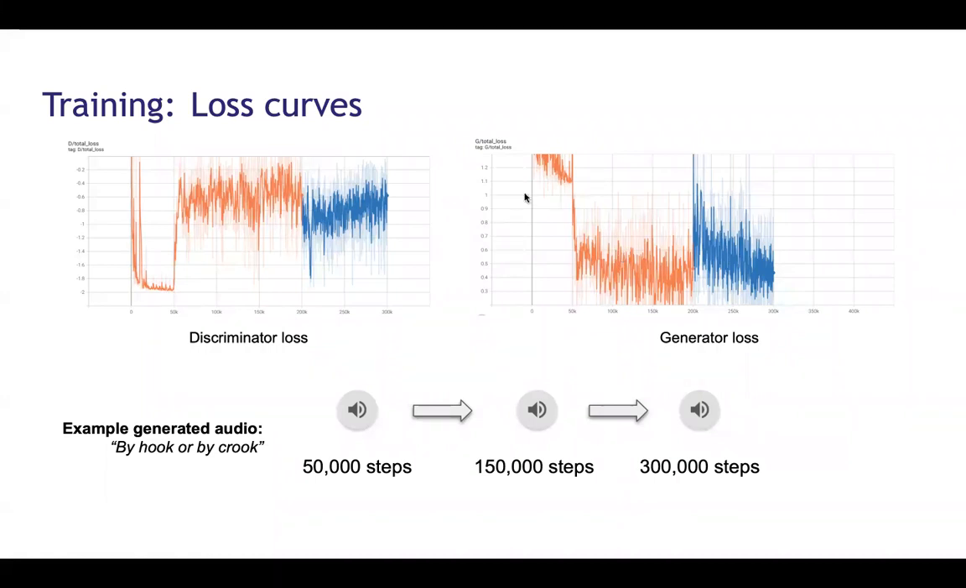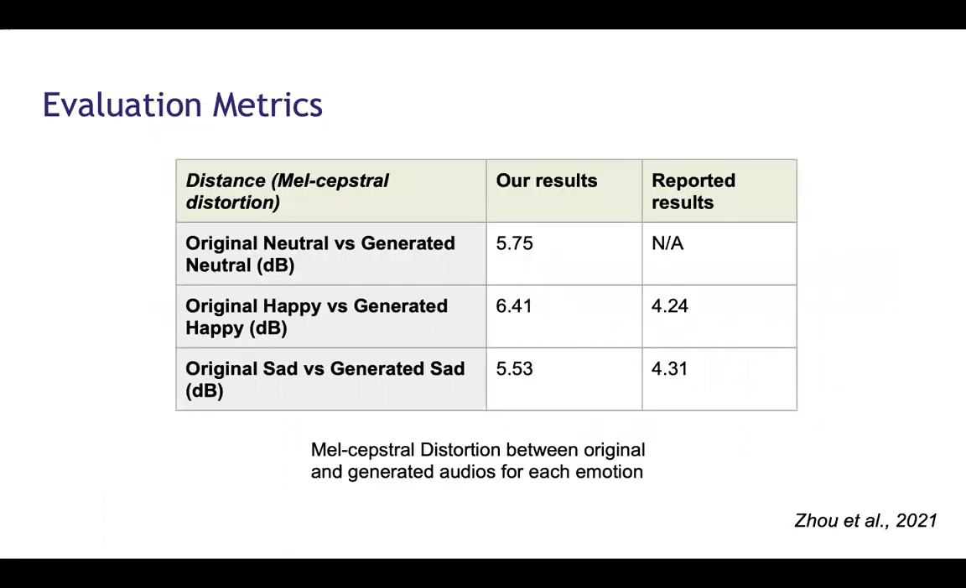Now, as you can see, these curves don't seem to converge very much, and that sort of reflects in our results. In order to evaluate our models, we use a distance metric called mel-cepstral distortion, which compares our generated audio to the original reference audio. As you can see here, our distance metric has outputted slightly more distant audio than the reported results. And we suspect that's because we simply don't have enough computing resources to train the GAN enough to generate very crisp sounding audio.